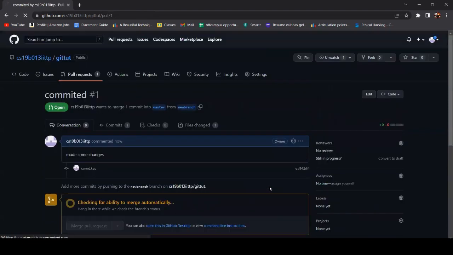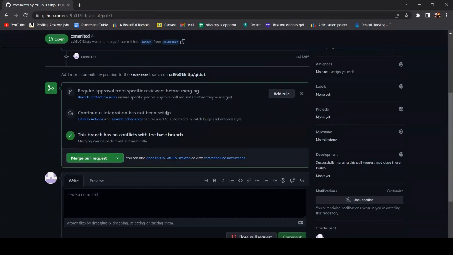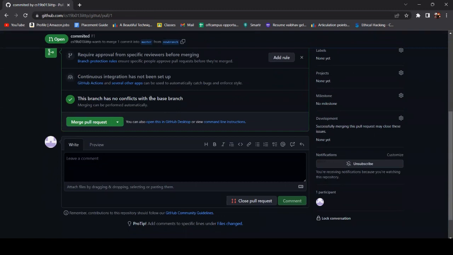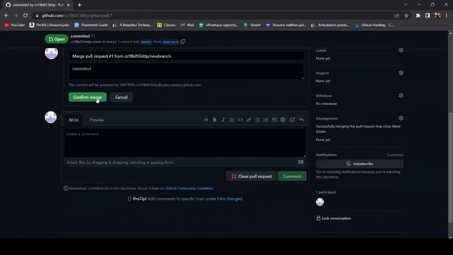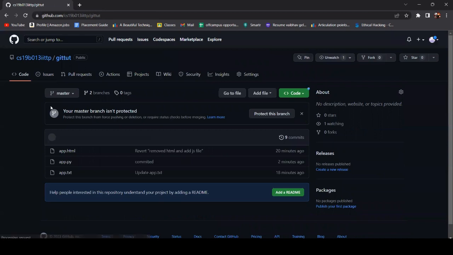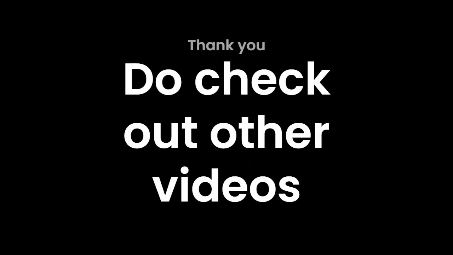Okay, now the guy who is in charge of this will check out this branch. It has no conflicts. And if he wants to check out what the different things done in this branch are, he can see it. After reviewing all of them, he will just click merge pull request, confirm merge, so that he will merge those two and make it all into a single thing. That's all. Thank you.